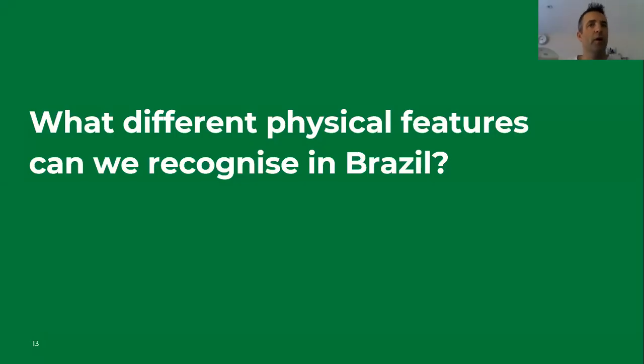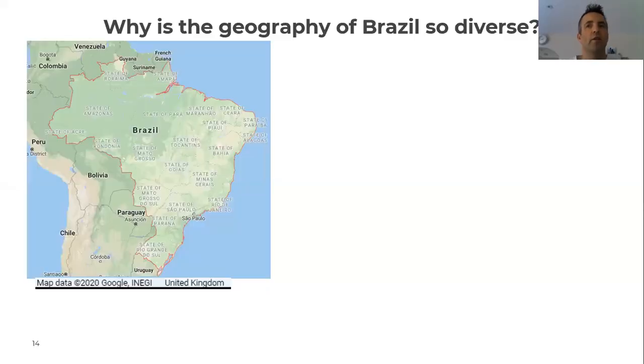Now, let's have a think about those physical geographical features that we can recognize in Brazil. So we know that the climate is very different around the country. We know that the landscape is very different. Let's have a think about those different physical features that we can recognize in different parts of Brazil. So we know that the physical geography varies a lot. It's not just a country covered in rainforest. It's not just a country that's covered in mountains. There are loads of different features.